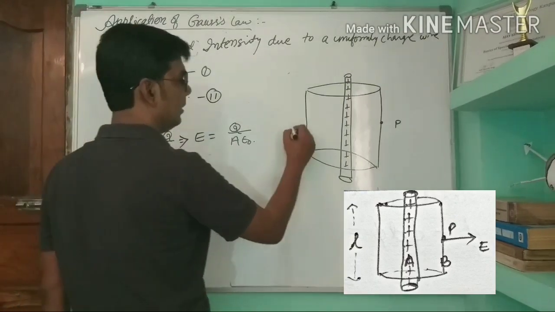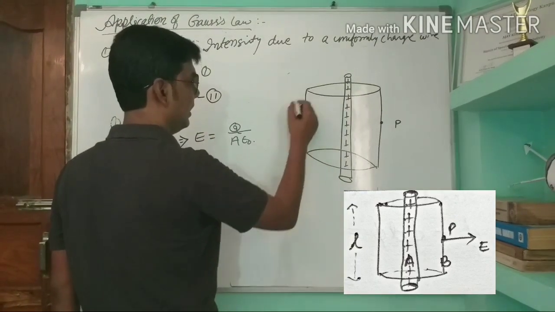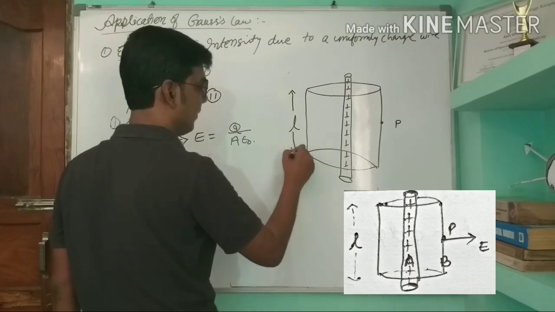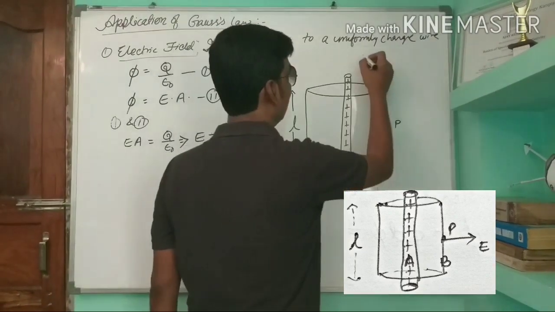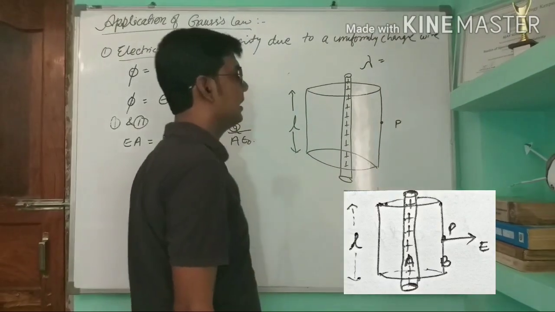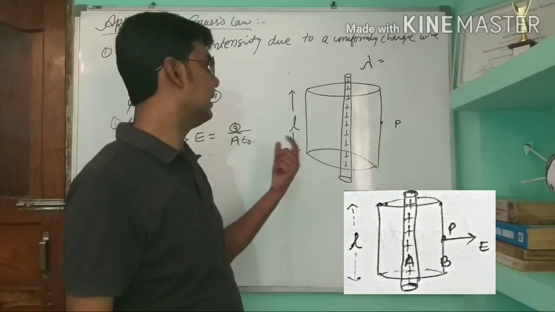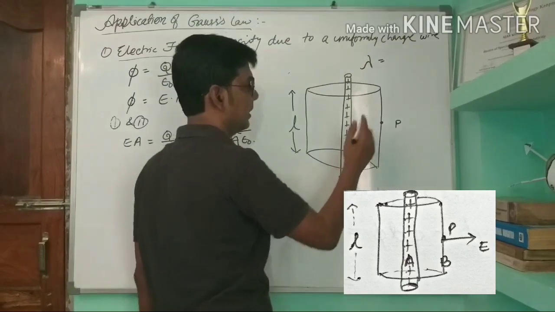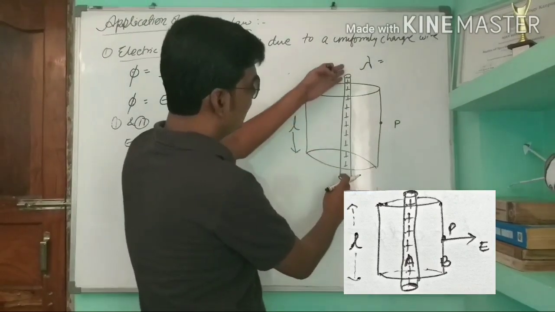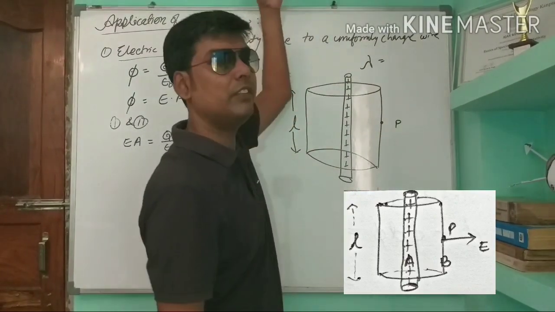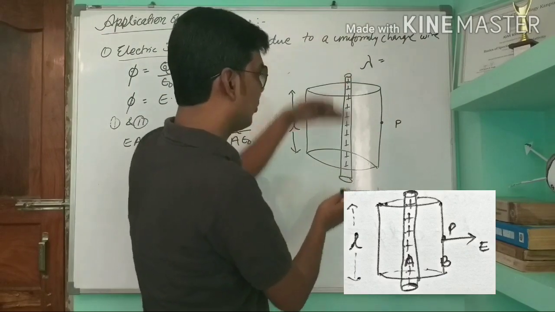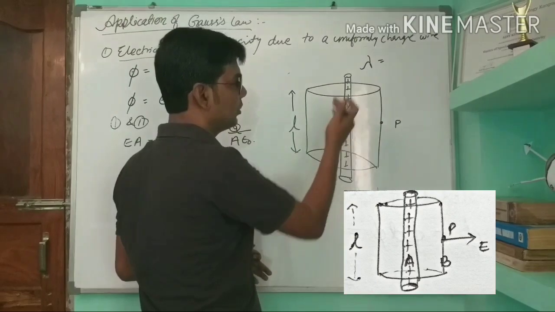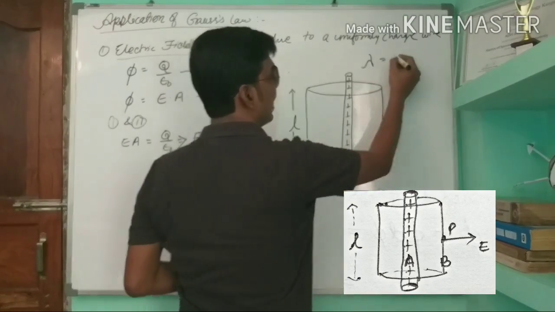Suppose the length of this cylinder is L, and suppose lambda is the charge per unit length of this conductor. We cannot calculate the total charge because this wire is very long, it can be infinite. So we will calculate per unit length. We will calculate the electric field due to per unit length. So lambda is the charge per unit length.